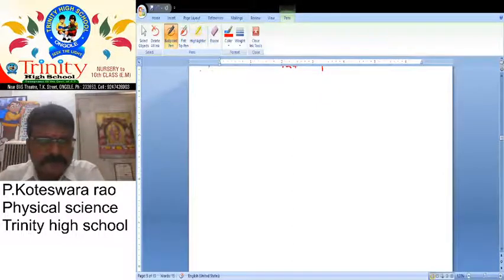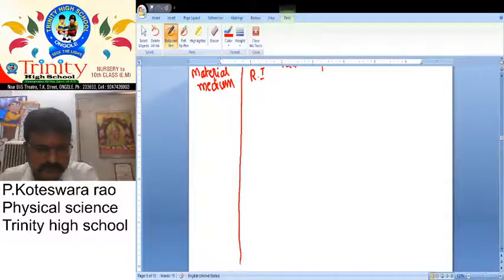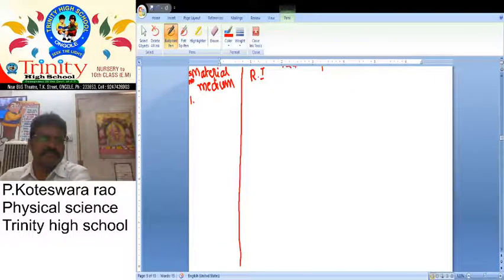Here we want to take material medium, and here we want to take refractive index. Here we want to take serial number also. Here 1. Here we want to introduce some material mediums.